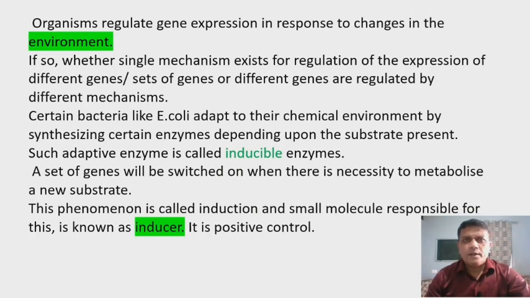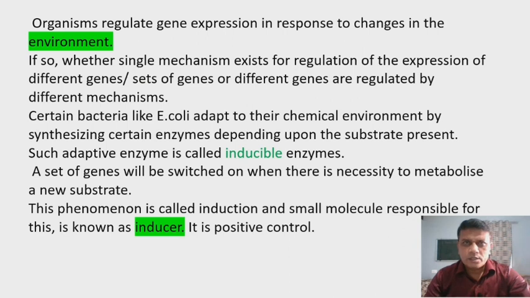Organisms regulate gene expression in response to changes in the environment. That means different environmental factors like temperature, oxygen, humidity, and light cycles can impact the expression of genes in different types of organisms.